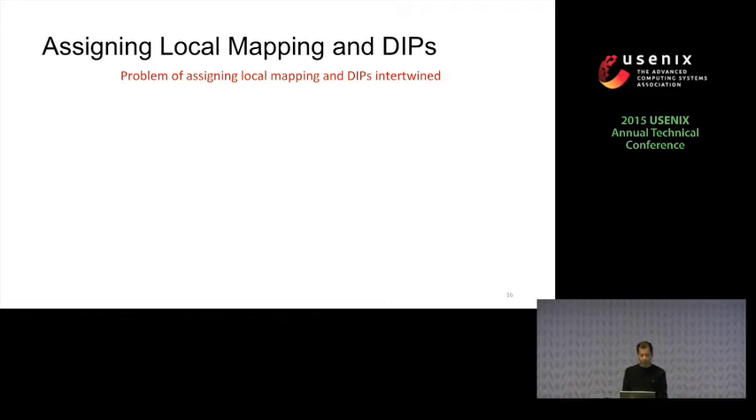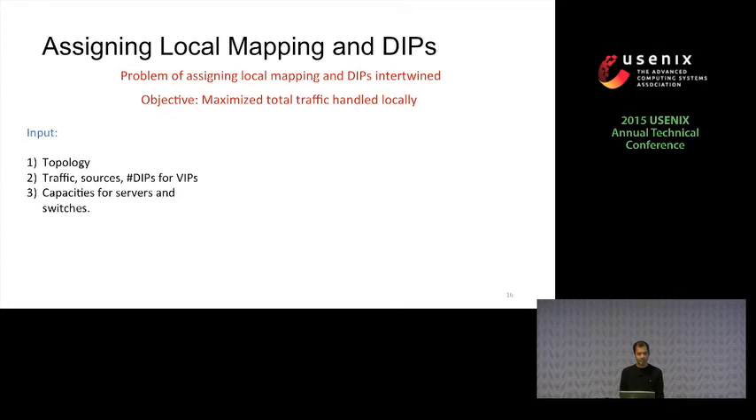So in the first step, we assign the local mappings and DIPs together. That's because the problem of assigning local mapping and DIPs is intertwined. To be able to handle traffic locally, we want enough servers and we want enough switch memory on the switch. If one of these two is missing, we won't be able to localize the traffic. And as a result, we assign local mappings and DIPs together. So in the first step, the objective of the algorithm is to maximize the total traffic that is localized, and we formulated a linear program, an LP, to do that.